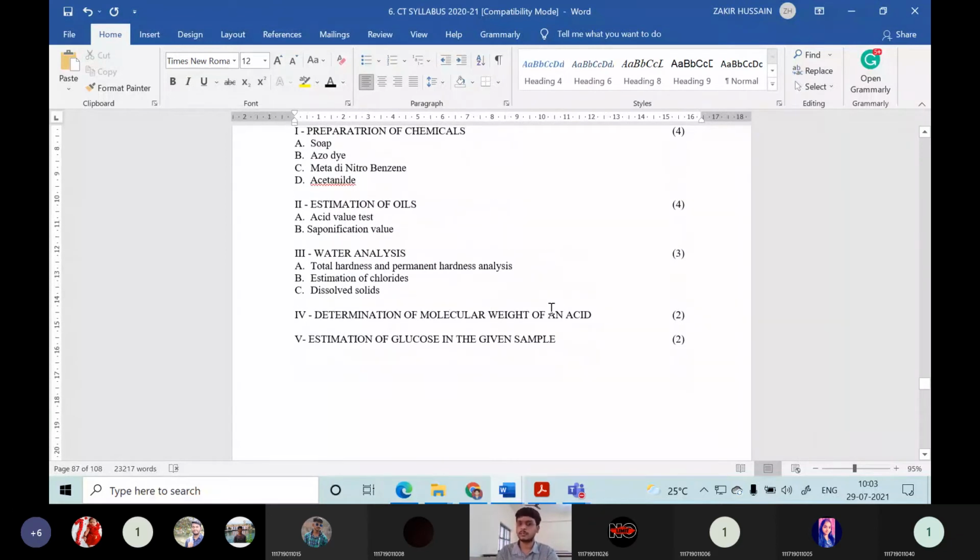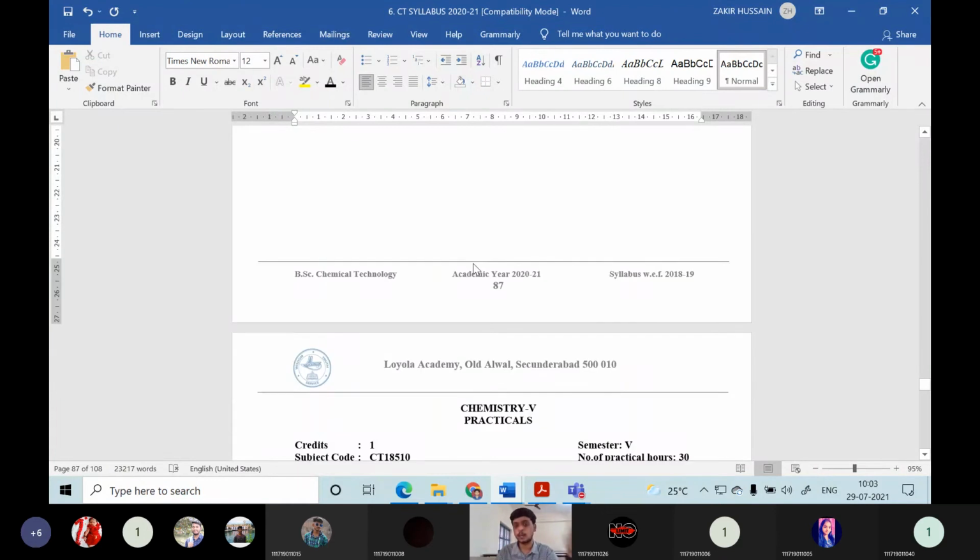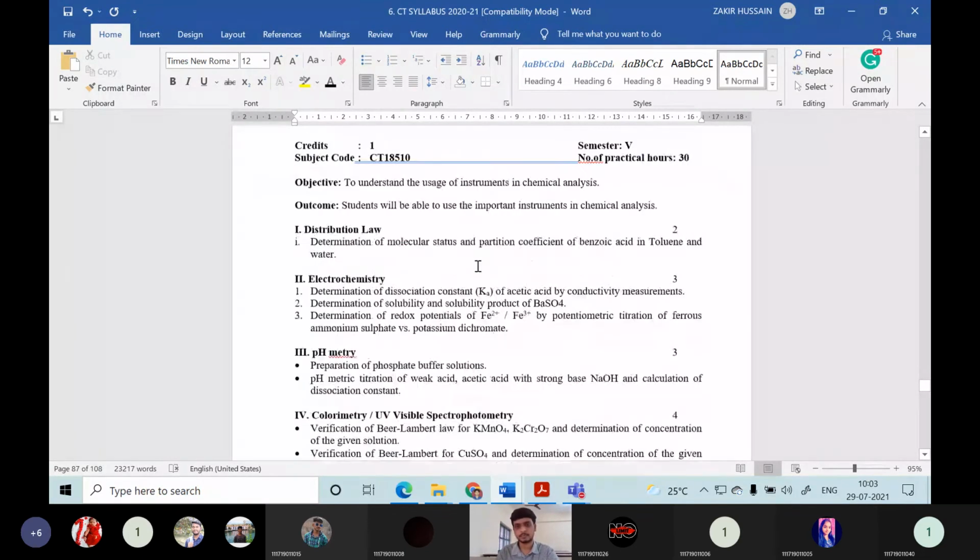Determination of molecular weight of an acid is one experiment, and estimation of glucose is also one experiment. Glucose in a water sample or glucose in a blood sample, we can do that here. In our lab, we have estimation of glucose in the water sample. So you will be undergoing all these courses: two practicals, one practical and two theory courses from my side, and one project. The project we will be discussing in detail in tomorrow's class.